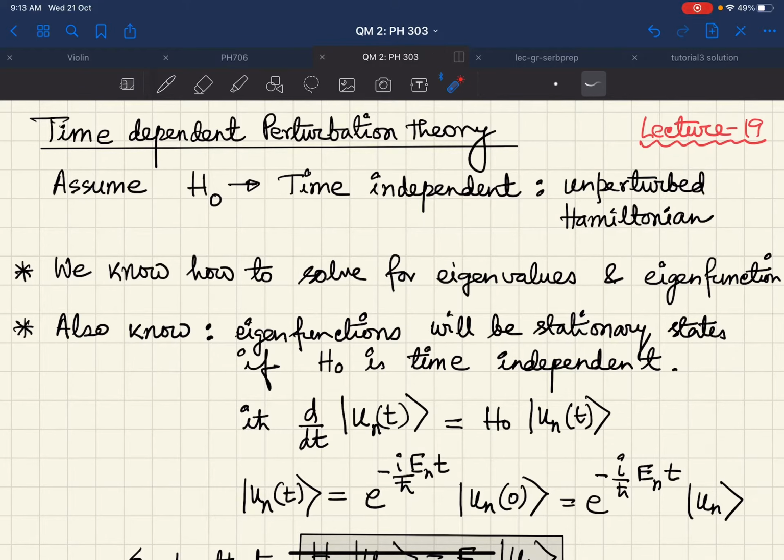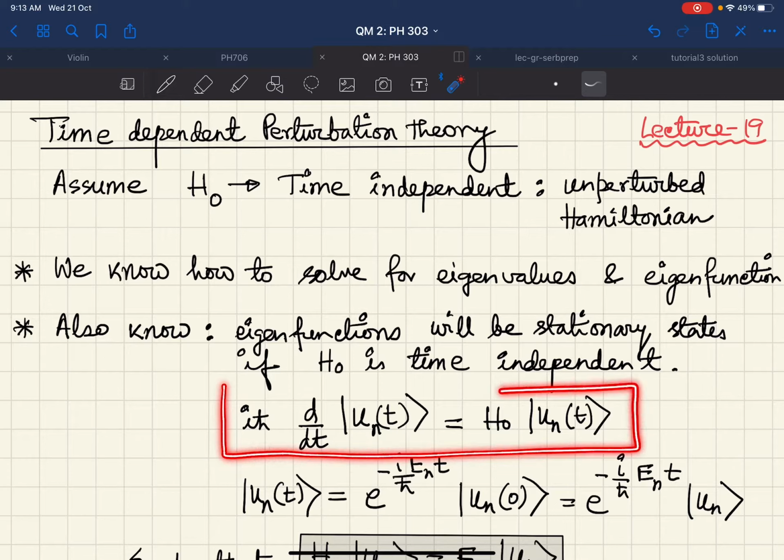And by H naught being known, I mean that we know how to solve for eigenvalues and eigenfunctions. We also know that the eigenfunctions in this case, where your H naught is time independent, will be stationary states, and you can write down the Schrodinger equation exactly in this form, which is known to all of us: i h bar d/dt of |u_n(t)>, where u_n(t) are the eigenstates, equals H naught |u_n(t)>.